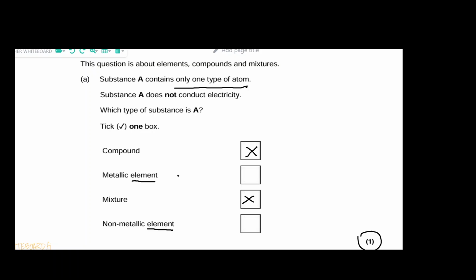Okay. So now we'll go back to the second piece of information we've been given. Substance A does not conduct electricity. So metals conduct electricity, but non-metals do not conduct electricity. So that leaves us with non-metallic elements. So we just want to remember that compounds are more than one type of atom that are chemically combined.